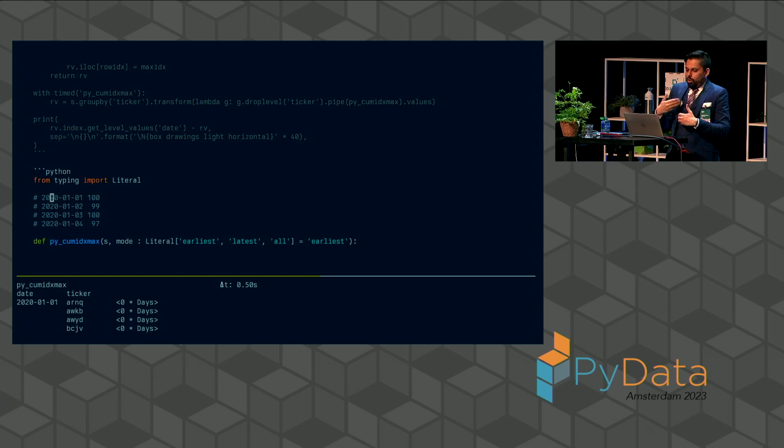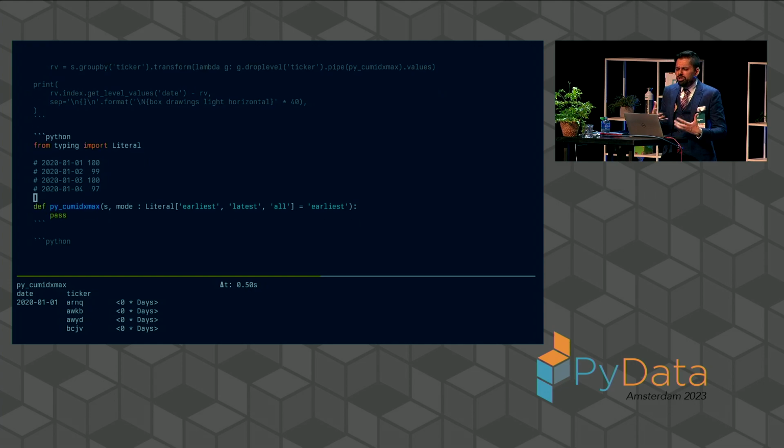Now, when we talk about these workarounds, one of the things that we need to talk about is to what degree do we want to generalize these? Do we want to create an API? In the group-weighted summary statistics problem, we discovered that actually generalizing that API, writing something that would solve all the different versions of problems that people might have without unnecessarily precluding some versions of this problem is actually quite difficult. There's a lot of areas of this. But for cumulative index max, it's actually quite simple.